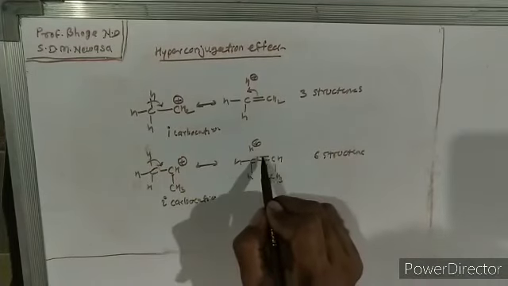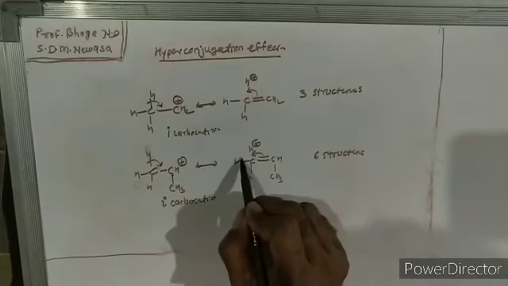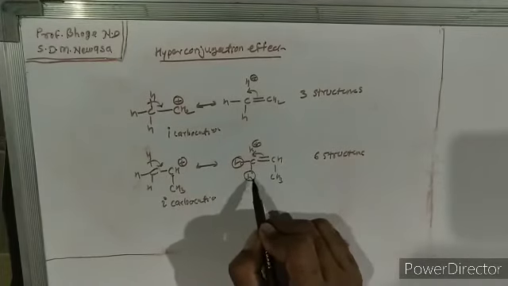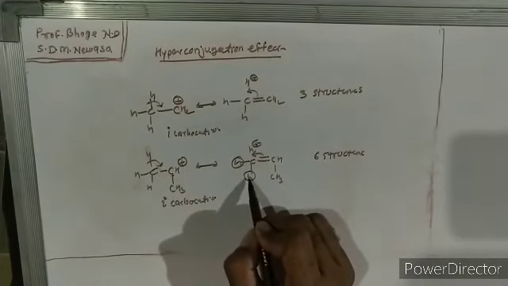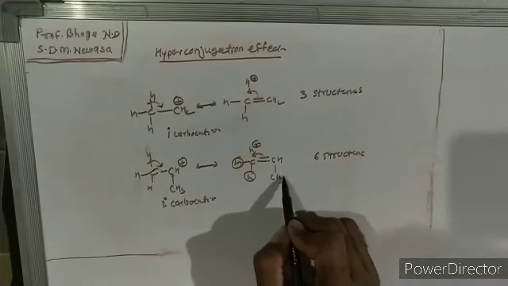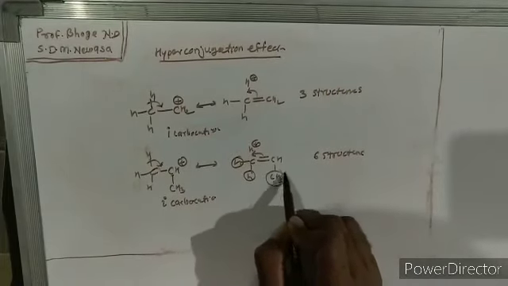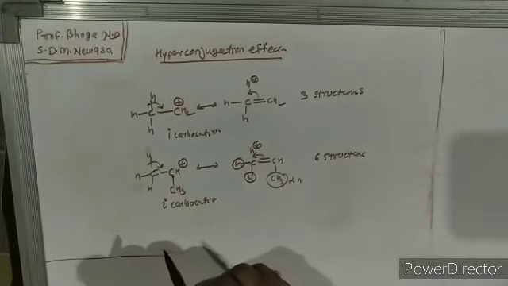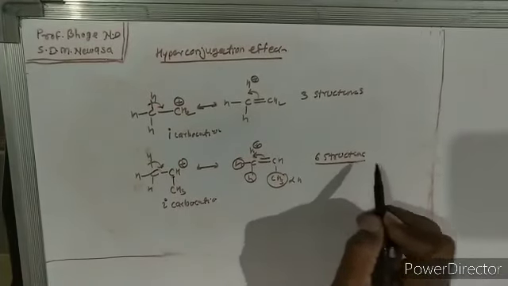Next time this hydrogen participates, and then next time this hydrogen participates. So there are 3 hydrogens that take part, then these 3 hydrogens are also alpha hydrogens, so these also take part in hyperconjugative structures. So in this way there are 6 structures possible.